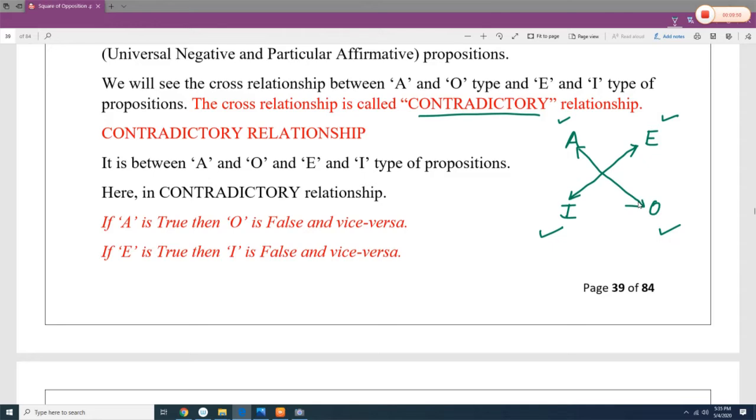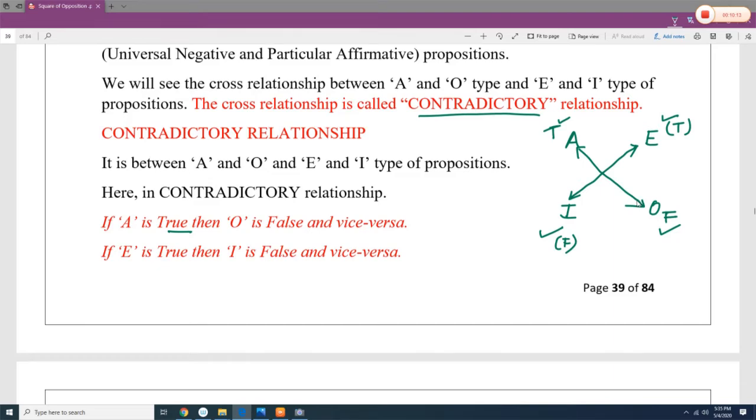Now, what is the relationship when the contradictory statements are given? So listen, if A is true, then O is false. So let's say if this is true, then this is the contradictory of A, so this is false. If E is true, then I is false, and vice versa.